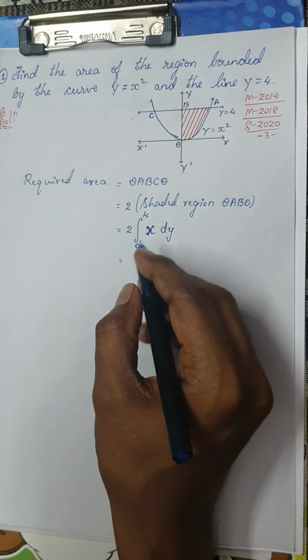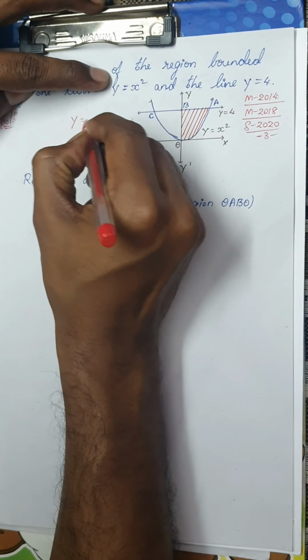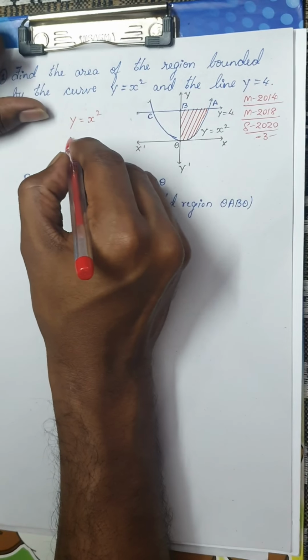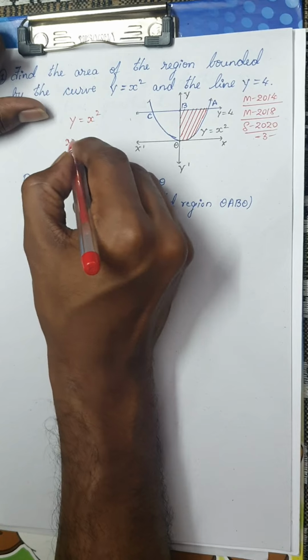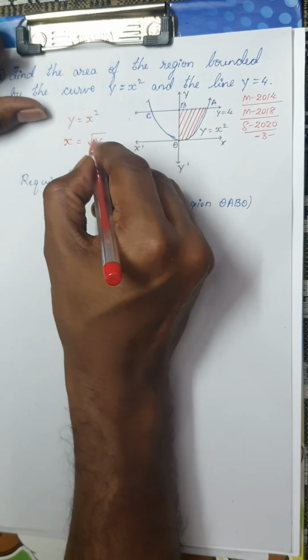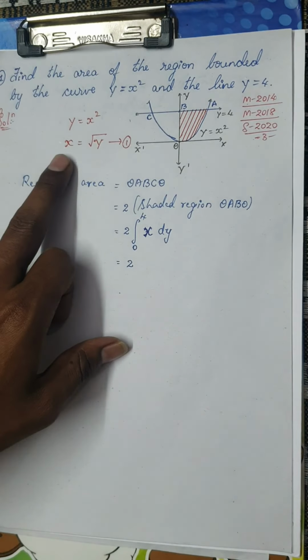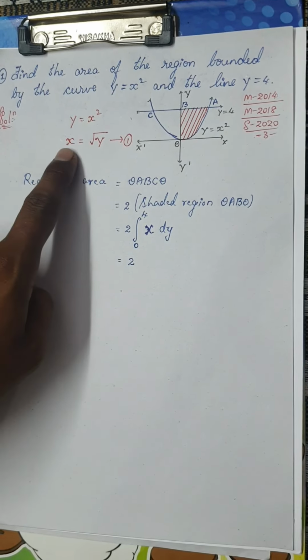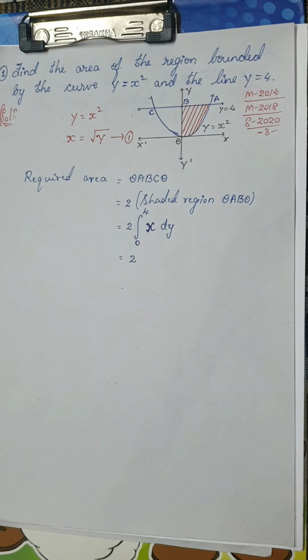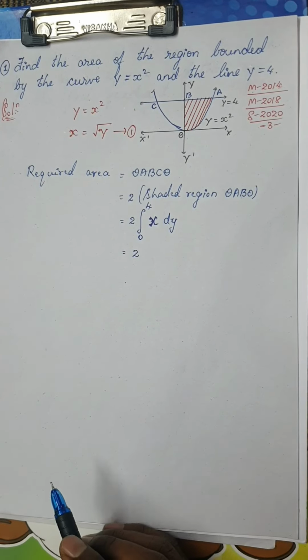So this is nothing but 2 times the integral of, remember, you have to make this ready, because y is equal to x square, your x would be, what would x be? You will actually get plus or minus root y, but I will just get root y because I am dealing with area which cannot be negative. So I will take this x as root y. Okay, once this is ready, I'm going to easily get the solution for this.